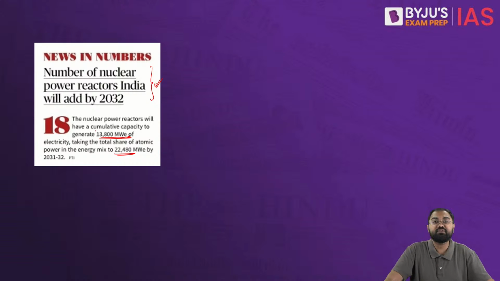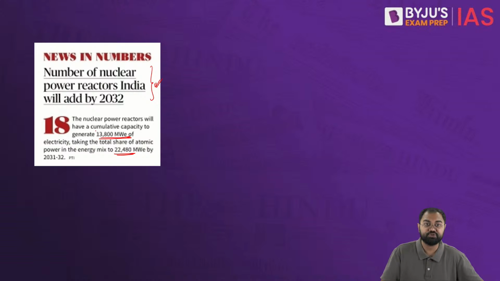Now we know that today we are looking for a lot of alternatives, and among these alternatives nuclear energy becomes very, very crucial, and it is going to play a very important role in the energy future of the country. Today only 2 to 3%, maximum of 5% of energy comes from nuclear energy, whereas our future target is that at least 10% of the energy should come from nuclear power.